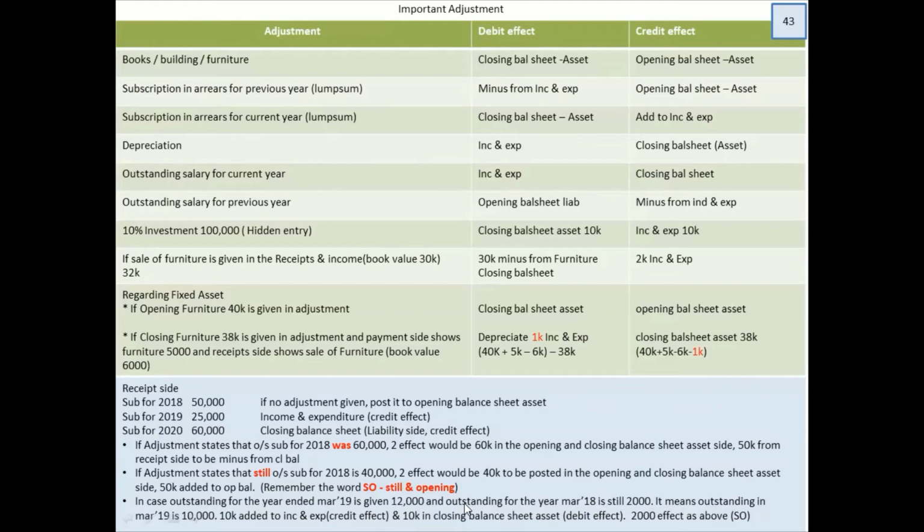In March 19, they are saying outstanding is 12. Also, they gave an information March 18, 2000 is still pending. Still pending means in that 12,000 you will find 2,000 of 18. So if you have to add outstanding of 19 in this particular sum on 25,000, you will be adding only and only 10,000. I hope all the adjustments are clear.